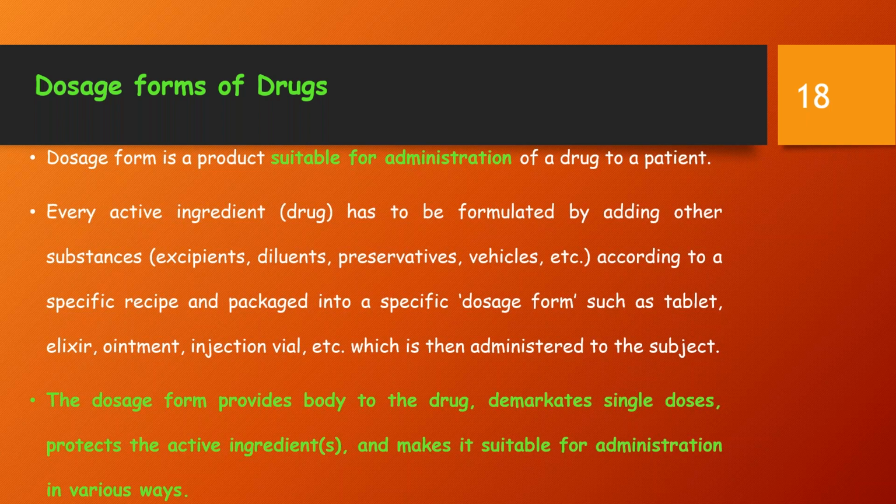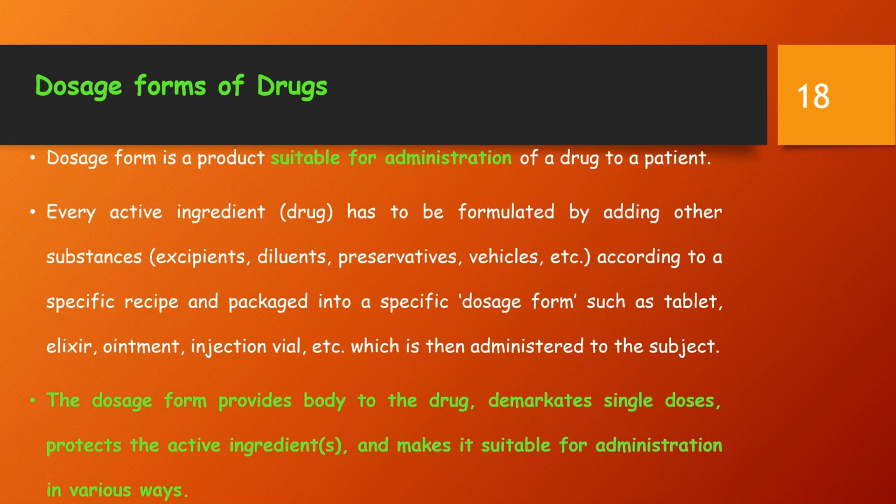Dosage forms of drugs. A dosage form is a product suitable for administration of a drug to the patient. It mainly stands for the required amount of a drug in a form which is suitable for the patient.